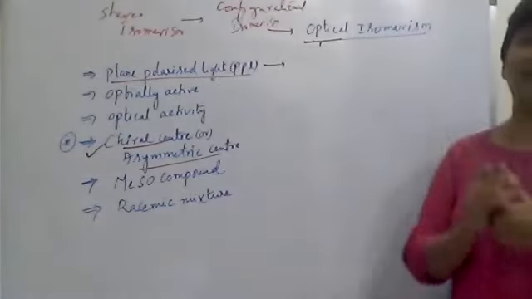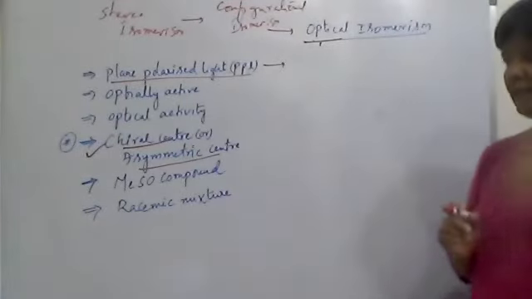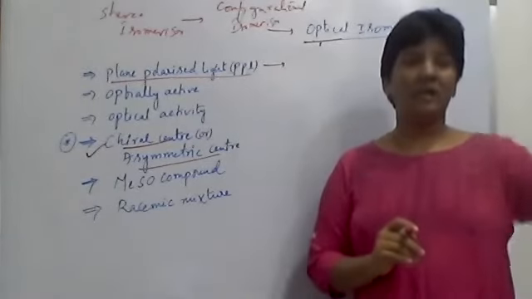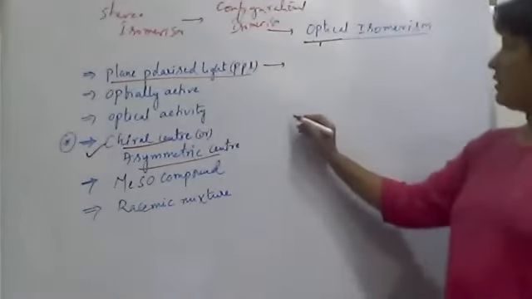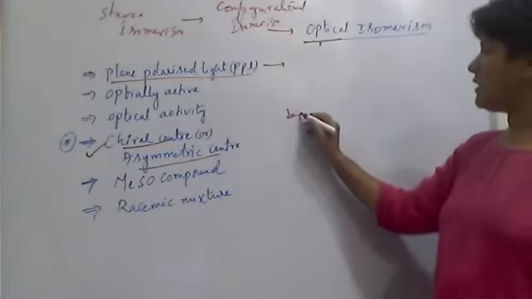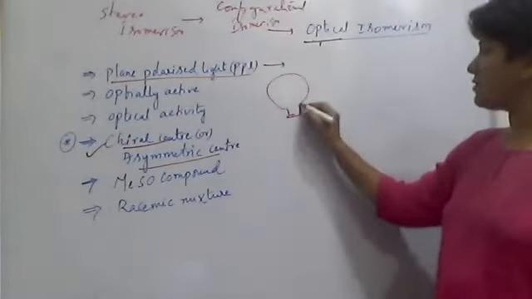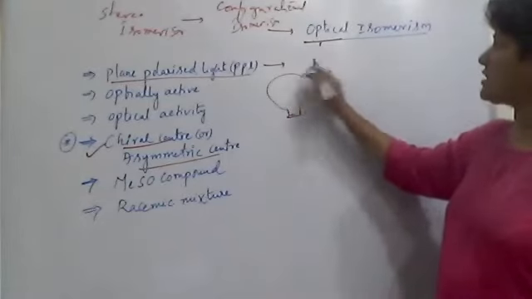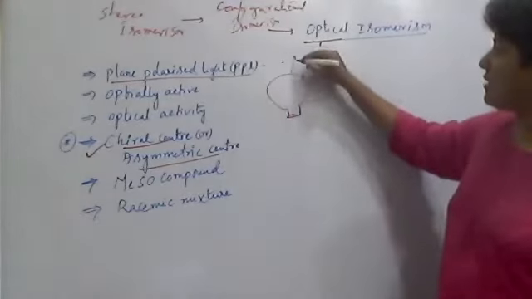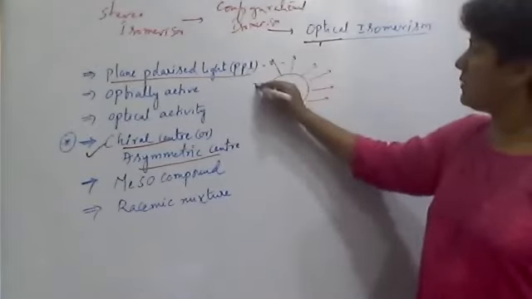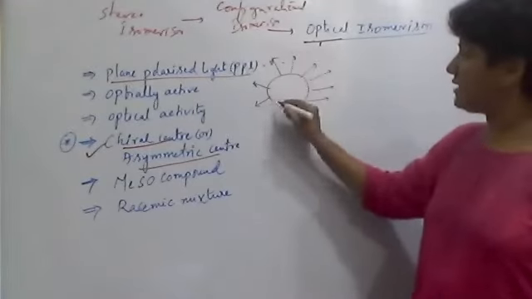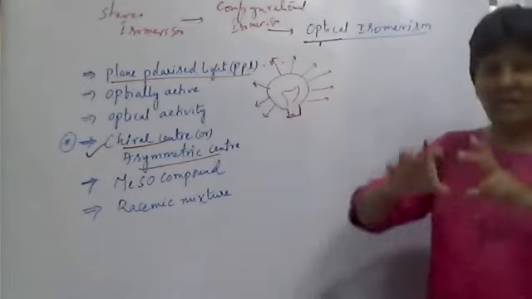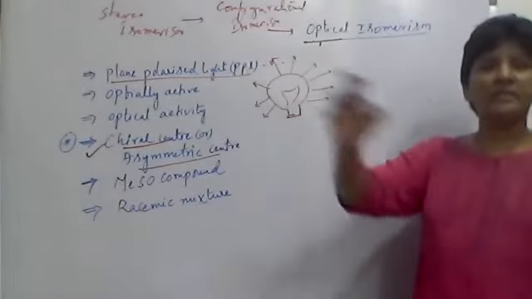So what is plane polarized light? If you take an ordinary bulb and observe it, the light rays spread in all directions uniformly, or take sunlight as an example. From the sun or bulb, the ordinary light moves in all directions.